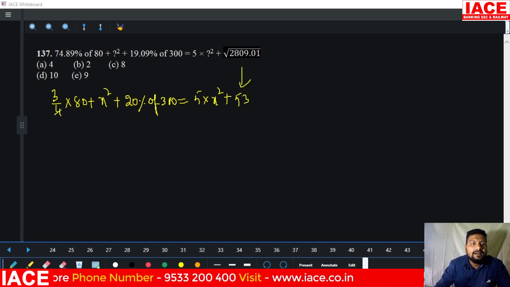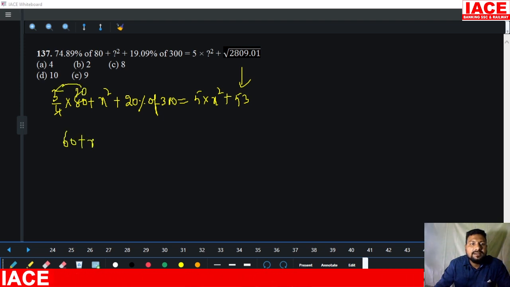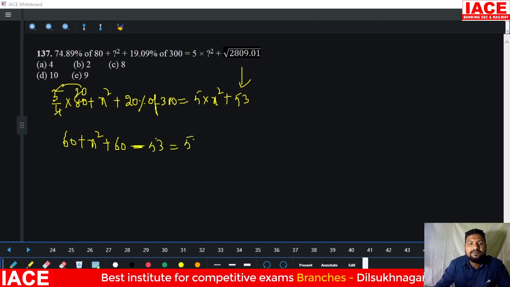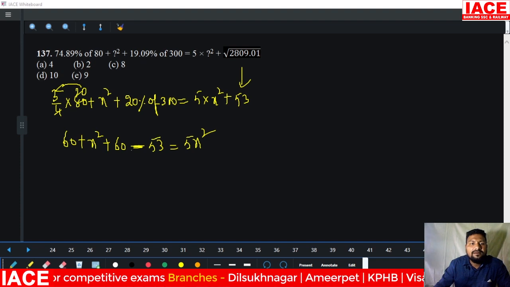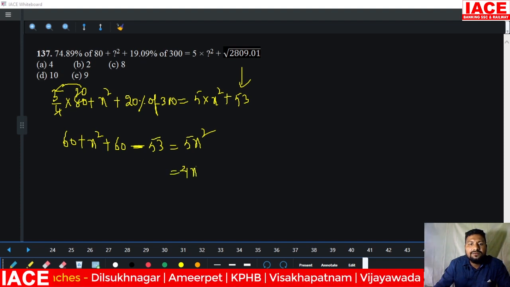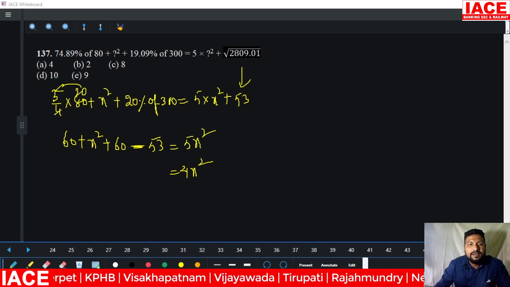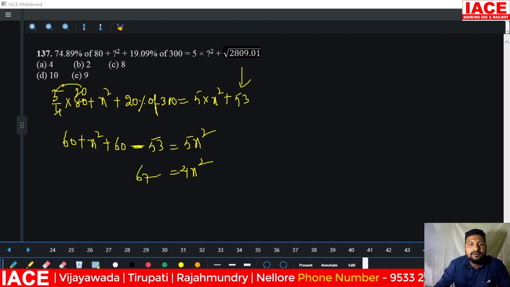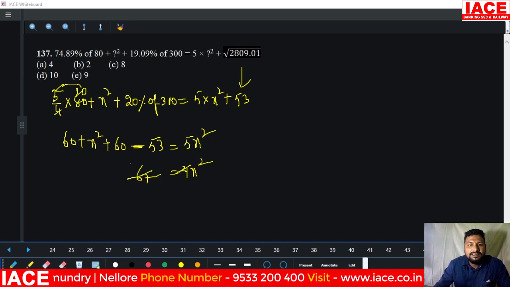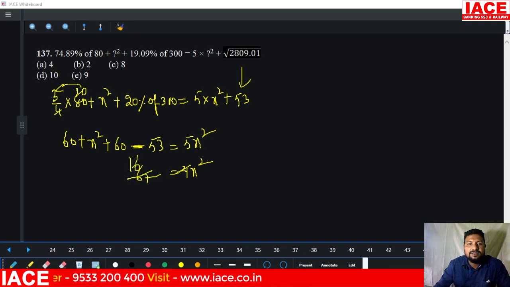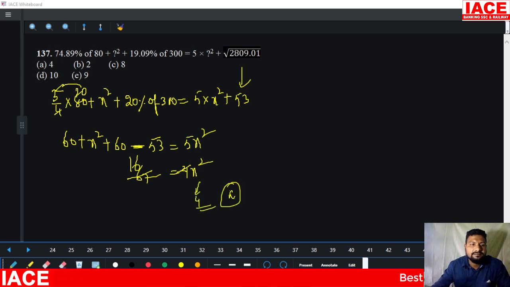And 482, how many times? 20 3s are 60 plus x square plus 20% of 300. 10% is 30, so 20% is 60, minus 53, which is 5x square. And 5x square minus x square is 4x square, and 60 minus 53 is 7, so 67. 4 to 67, it is not calculated exactly, but it is 16 times. 16 is equal to x square, then x is equal to 4, option A.